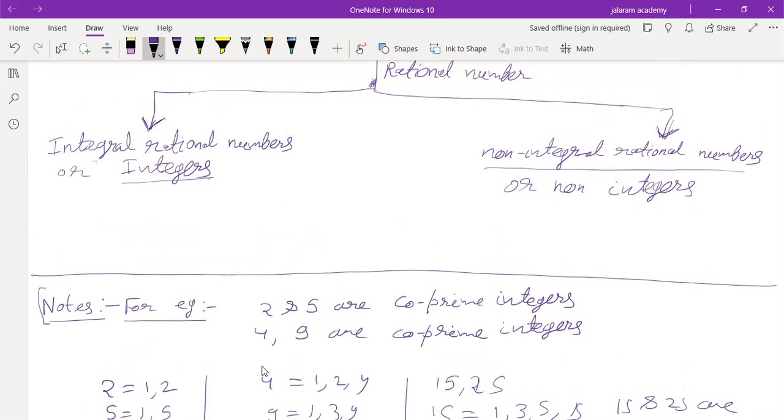And in an integral rational number, the value of q is 1. Understood? Means the denominator is 1.